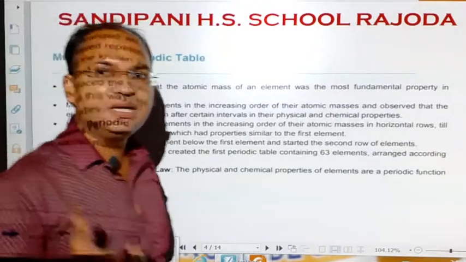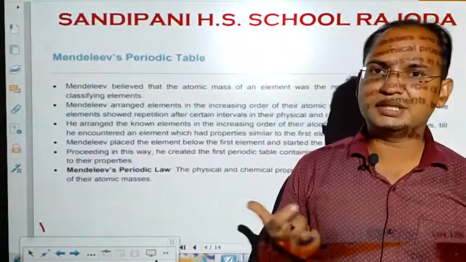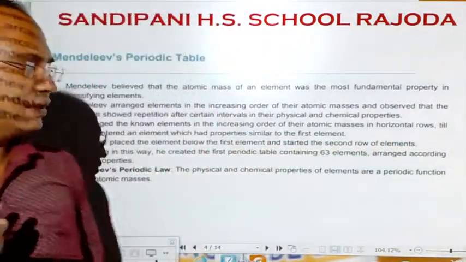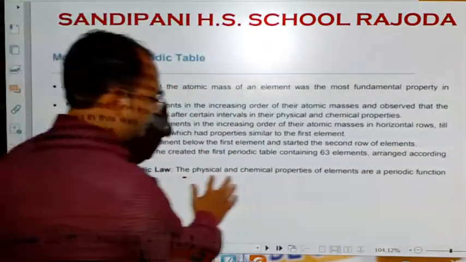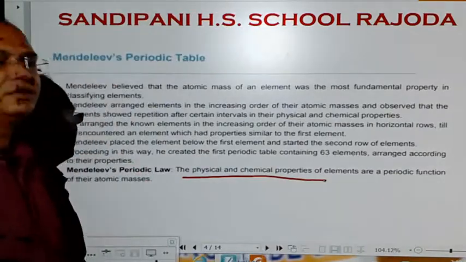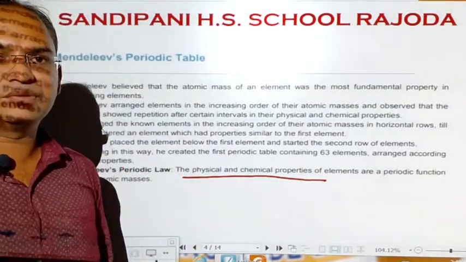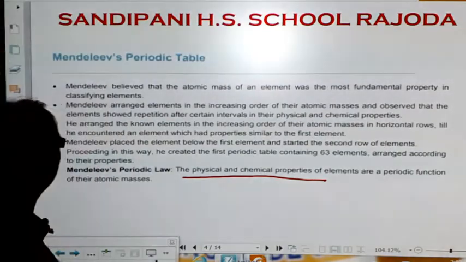First of all, Mendeleev's periodic law was that the physical and chemical properties of elements are a periodic function of the atomic masses of the elements.